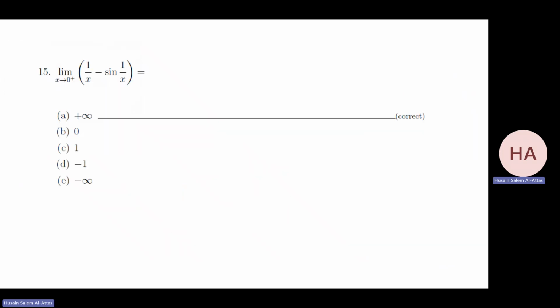Okay. 1 over x minus sine 1 over x. What shall we do now? I know that sine 1 over x is between minus 1 and 1. So it's a value bounded between minus 1 and 1.